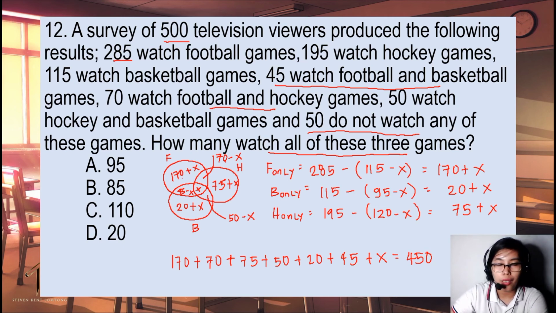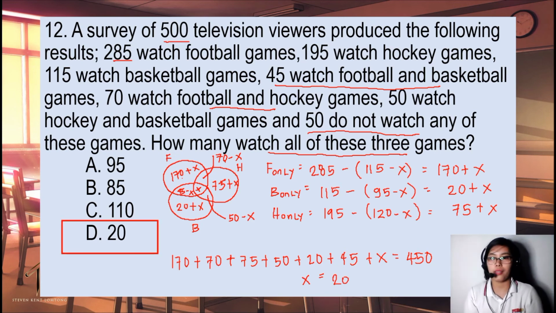Okay. So, this x is equal to 170, 240, 315, 365, 385. Oh my god, I'm stuck. 430, 430, right? So, 450 minus 430, that is 20. Okay? Ayan, 20.